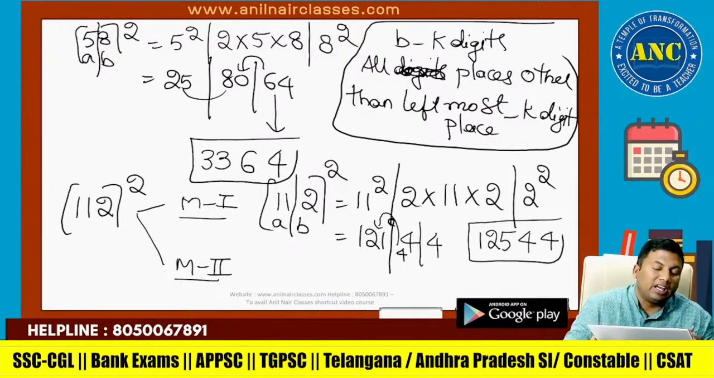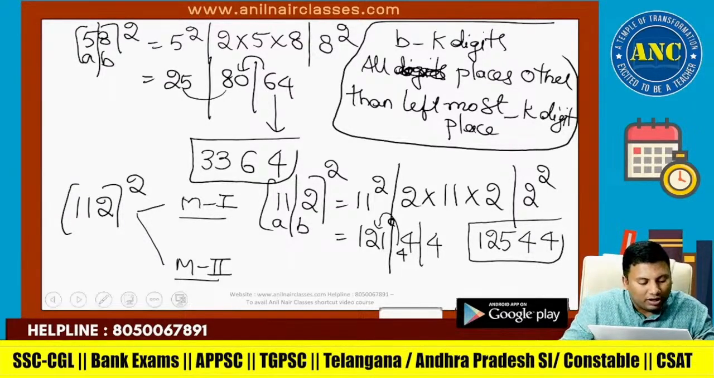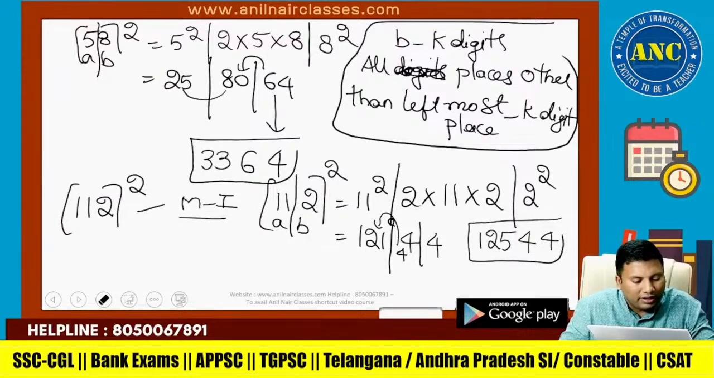Again I am repeating, if it is a 3-digit number, divide into 2 parts. A is taking 2 digits and B is taking 1 digit. 11 square, 2 into 11 into 2 and 2 square: 121, 44, 4. Write down the unit digit 4. In 44, what is the unit digit? 4. 4 carried. 121 plus 4, 125. Now I will do method 2.